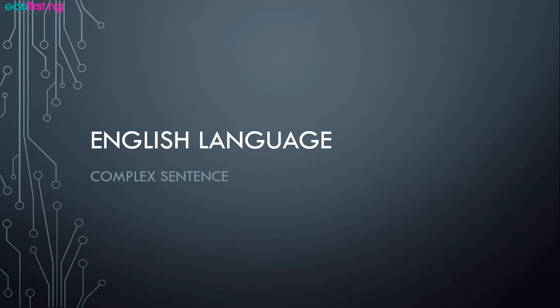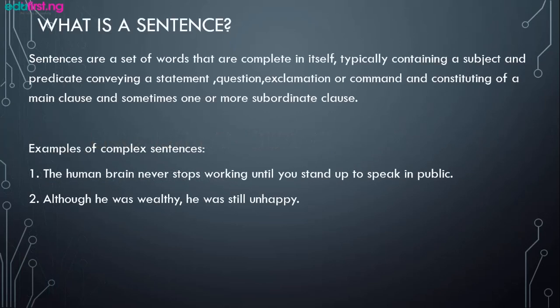The topic of discussion for today is complex sentence. Before we get to know more about complex sentence, we'll first of all know the meaning of a sentence. What is a sentence? A sentence is a set of words that is complete in itself, typically containing a subject and a predicate, conveying a statement, question, exclamation, or command, and consisting of a main clause and sometimes one or more subordinate clauses.